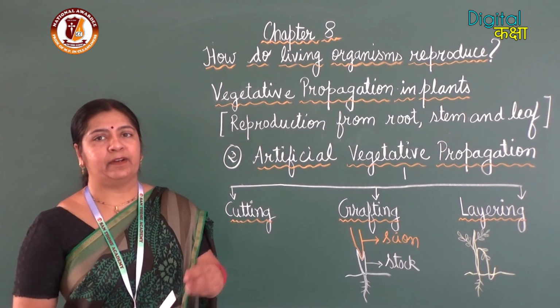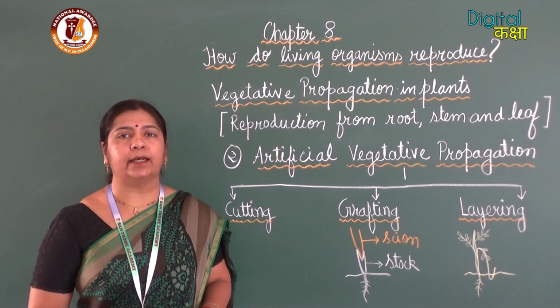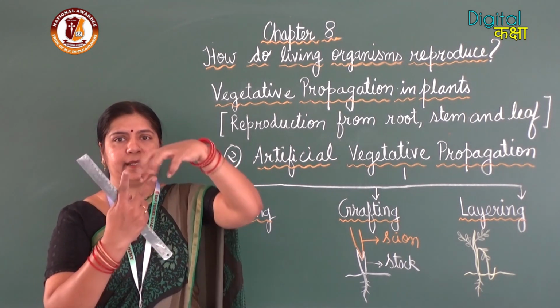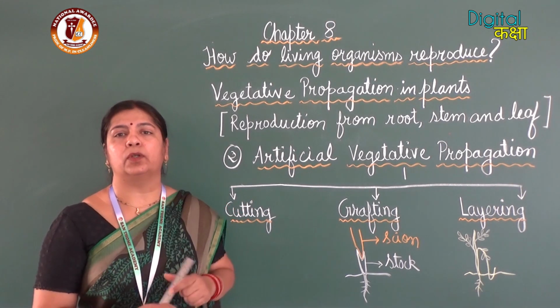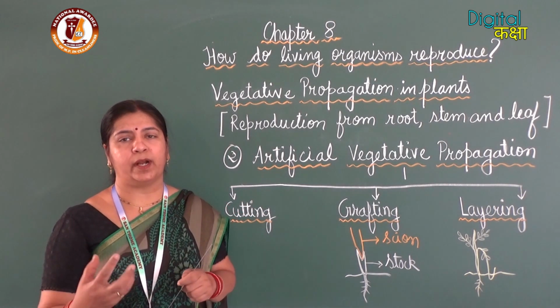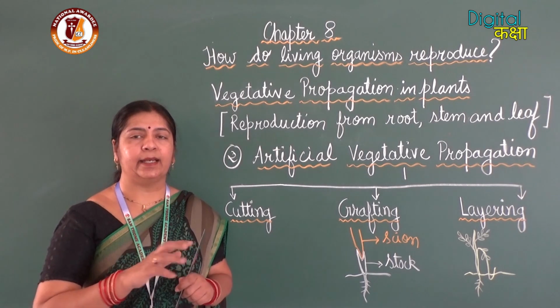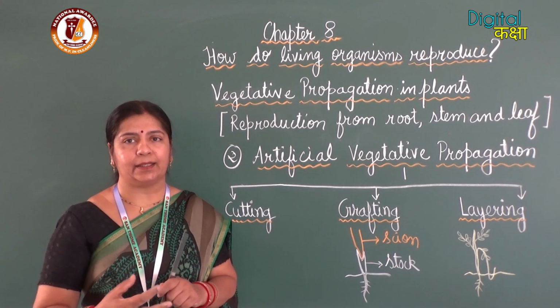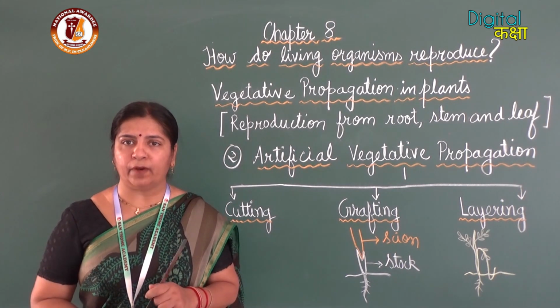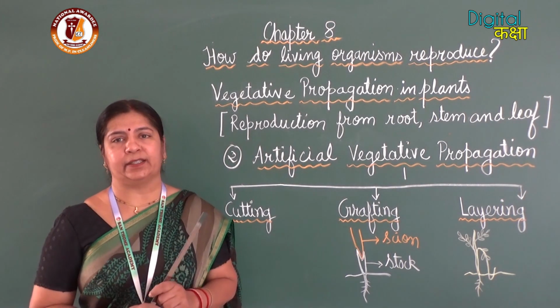And now I will place the scion in the stalk like this, and then I will wrap it with a mixture of soil, manure, etc. And then I will cover it with a cloth or a polythene so that the soil does not fall off, and I will leave it.